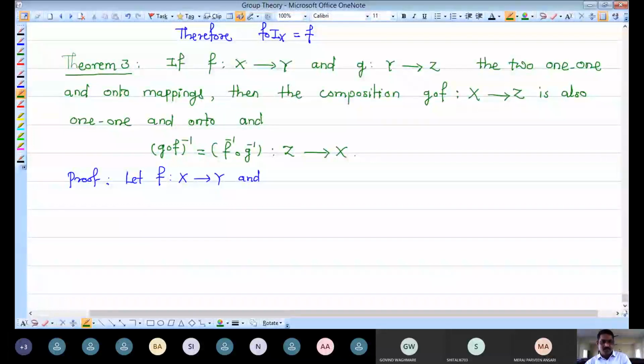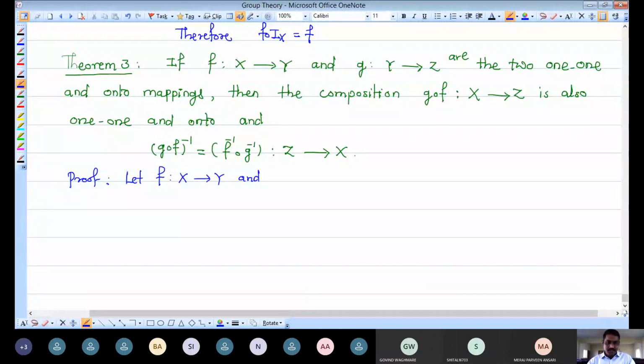If F from X to Y and G from Y to Z are two one-to-one and onto mappings, then the composition is also one-to-one. Okay, we have replaced B by R here. And now continue with the proof.